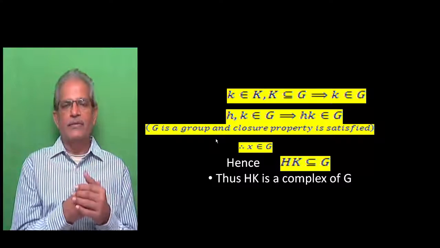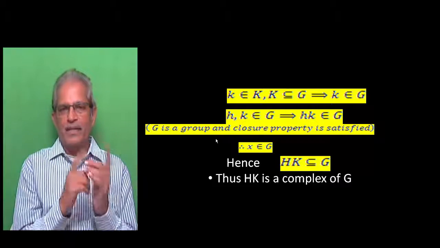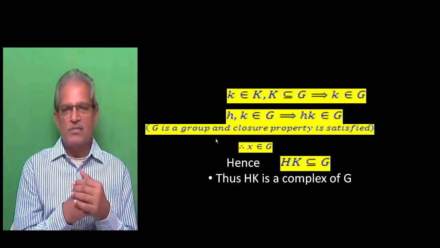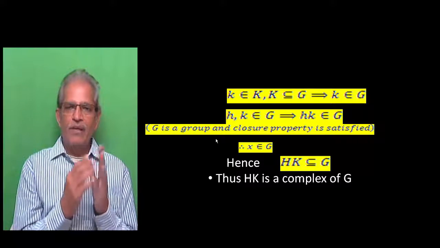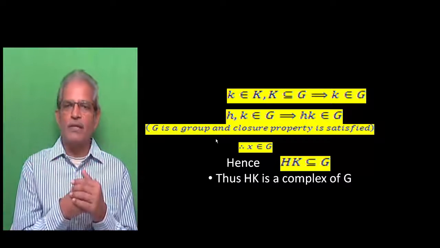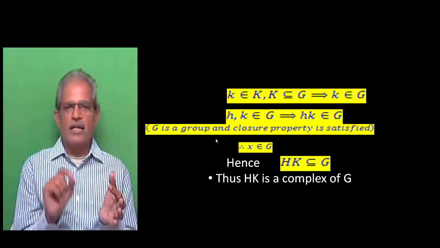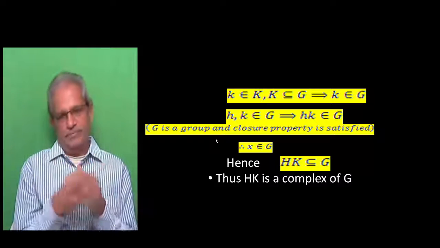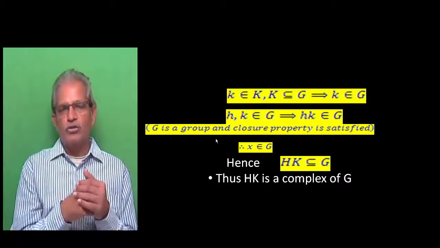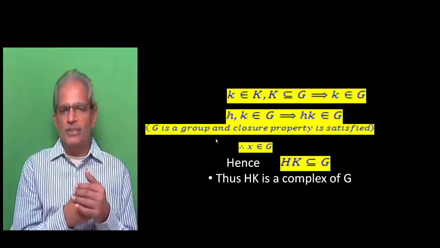Small k belongs to capital K and capital K is a subset of G. That implies small k belongs to capital G, because K is a subset, every element of K must be in G. So small k belongs to capital G. So therefore, finally we got small h, small k belong to G. So small h and small k belong to G. The product of h and k, that is small hk, also belongs to G.